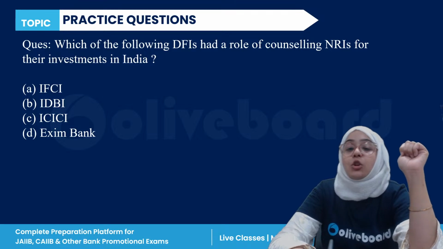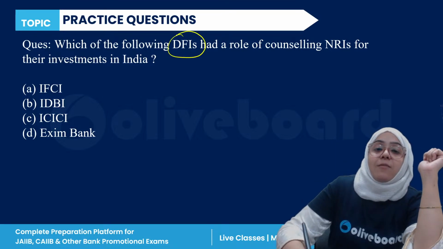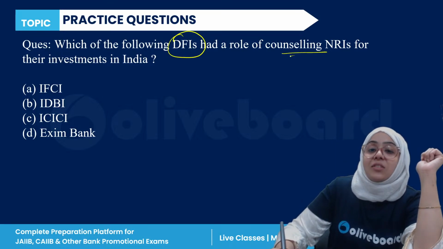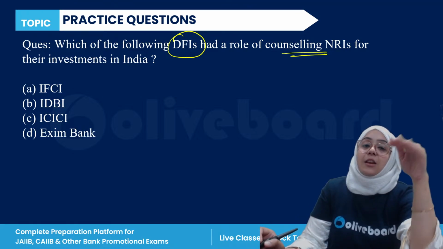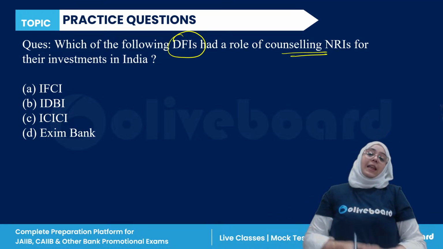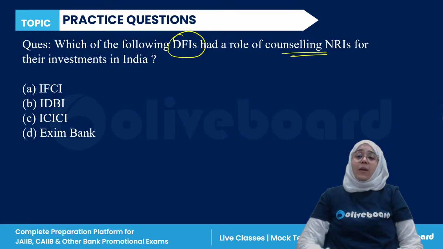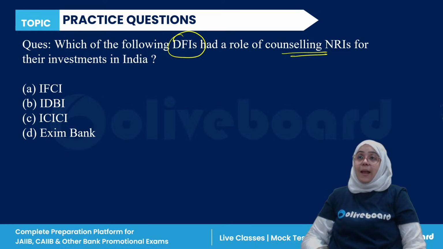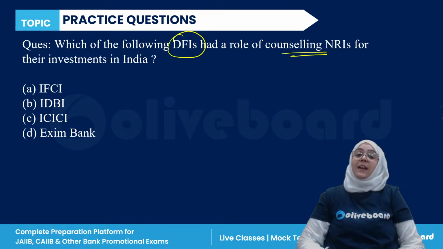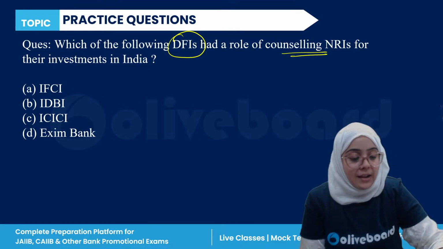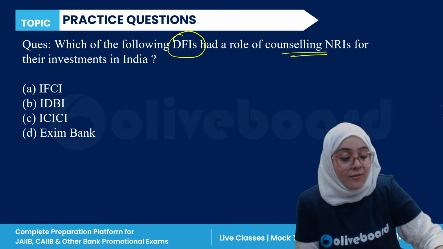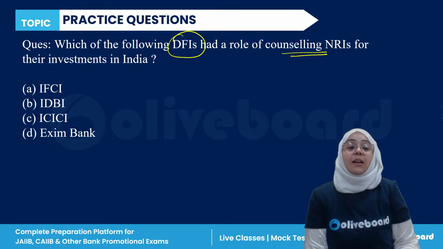Next, which of the following DFIs, development financial institutions, had a counseling role for NRIs for investments in India? If there is any NRI who wants to invest in India, the counseling role for them was played by which development financial institution? IFCI, IDBI, ICICI, or Exim Bank? This is an important question, everyone, so you have to answer it correctly.